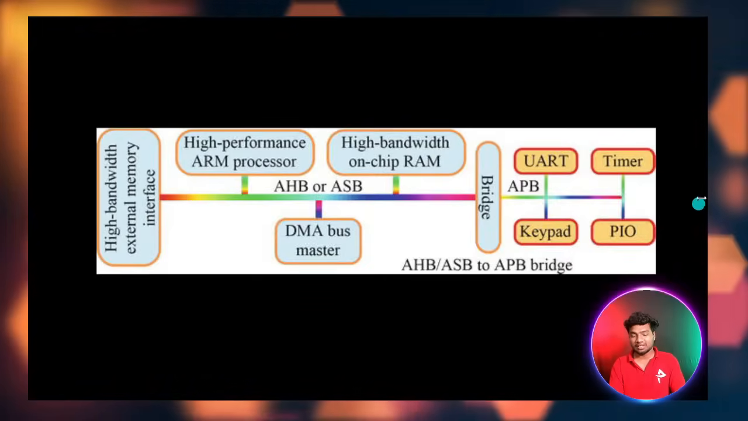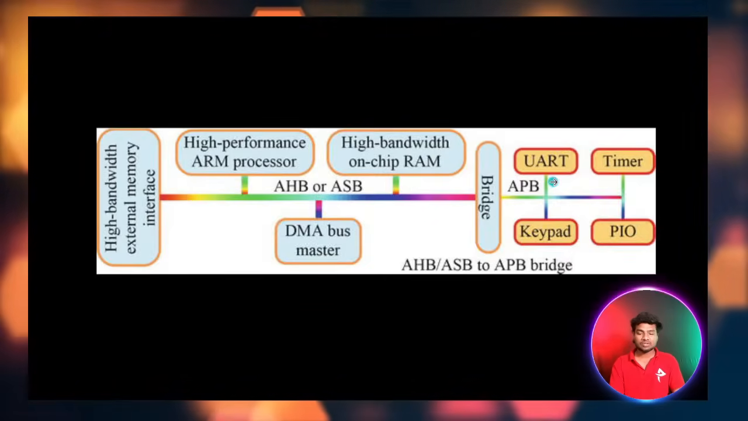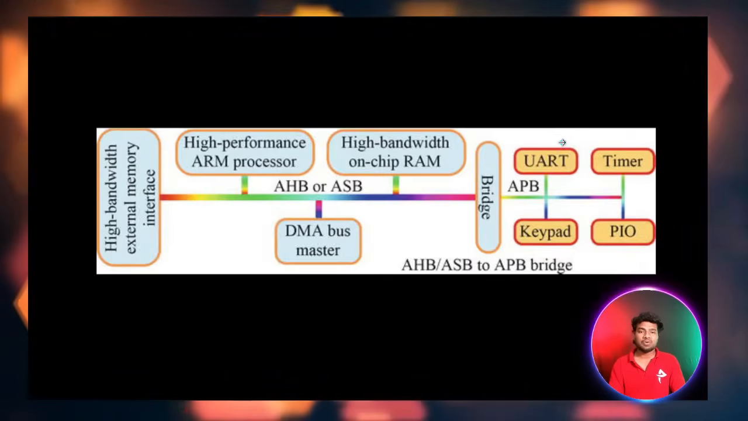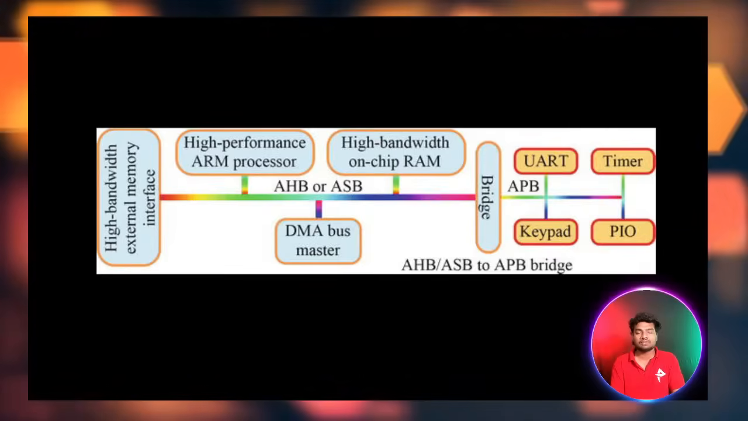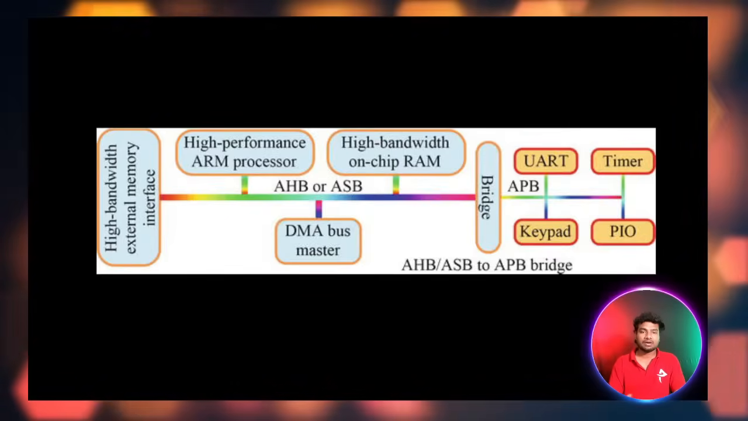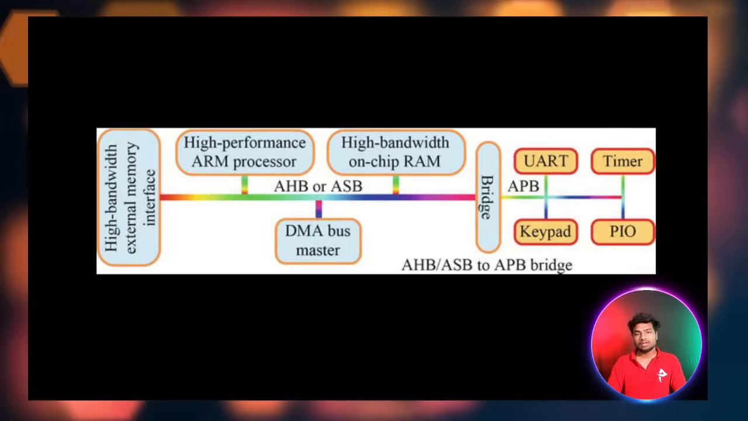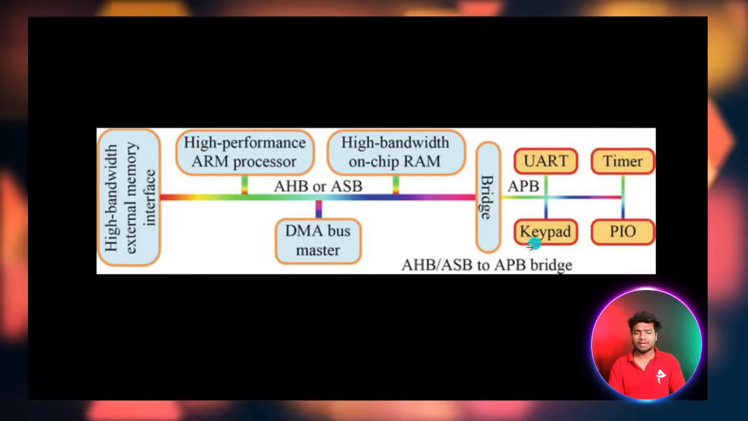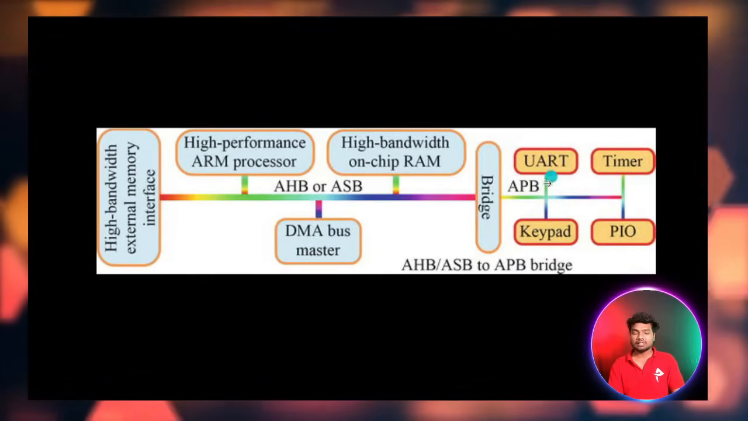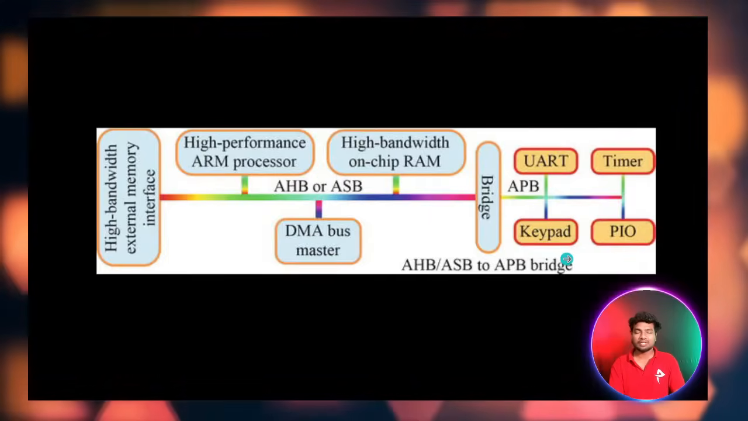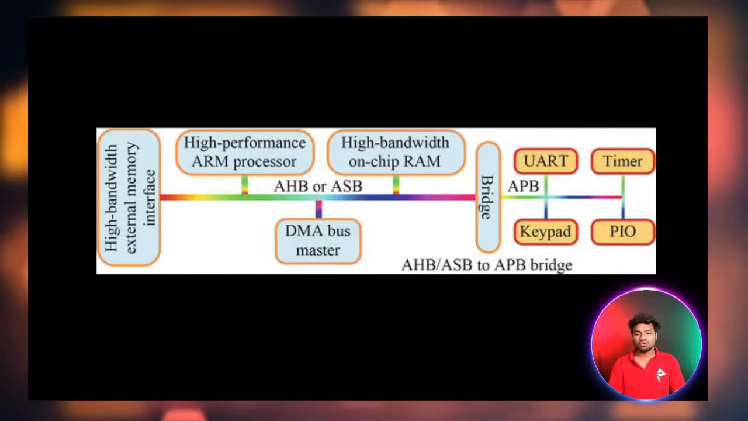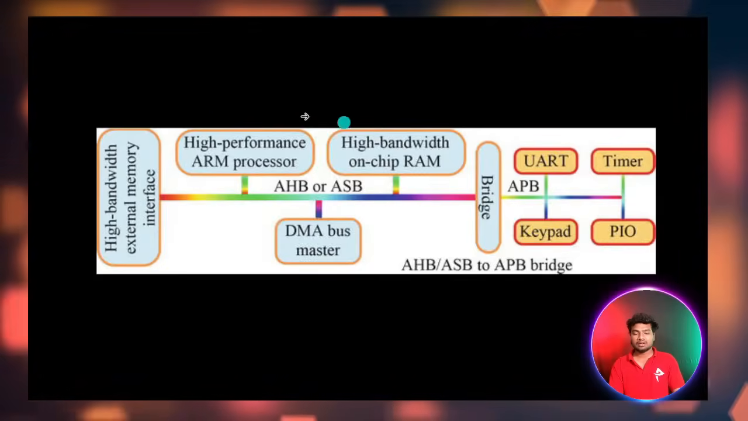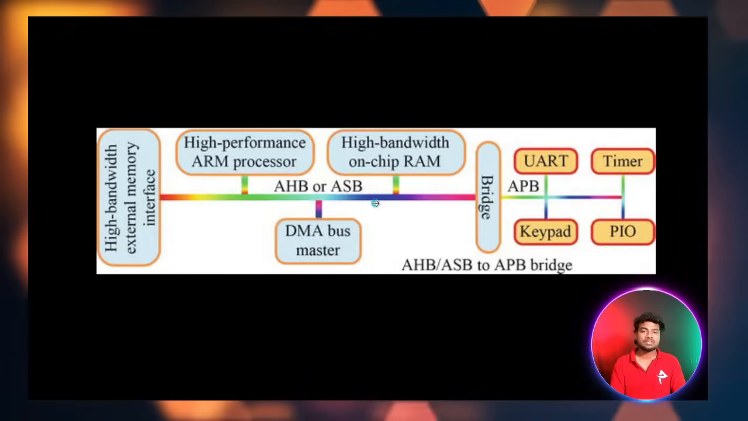But here you can see UART. UART is slower than RAM operation. UART is a slow protocol with low bandwidth, slower than any other protocol. And the timer, keypad, PIO, all these components and devices need low frequency, low speed, and low bandwidth. But the other components are working with high frequency and high bandwidth.